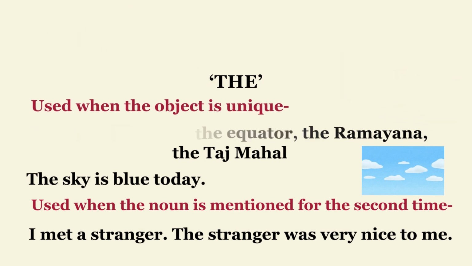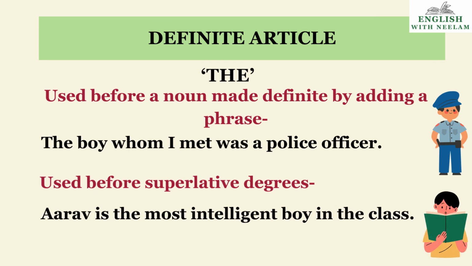And next is before a noun made definite by adding a phrase. The boy whom I met, that particular boy whom I met was a police officer. Next is before the superlative degrees, also we use the. Arav is the most intelligent boy. He is the most honest boy. This is the coolest place. The is used before superlative degrees.